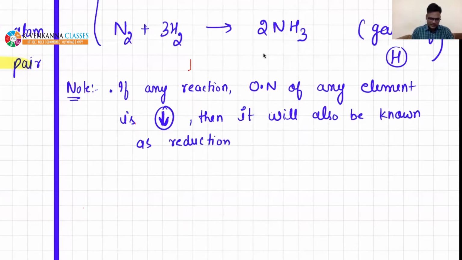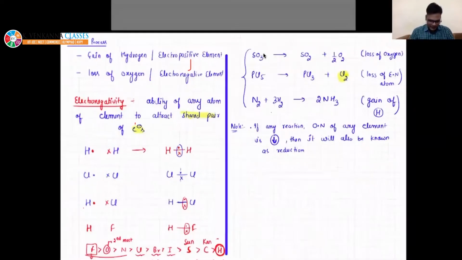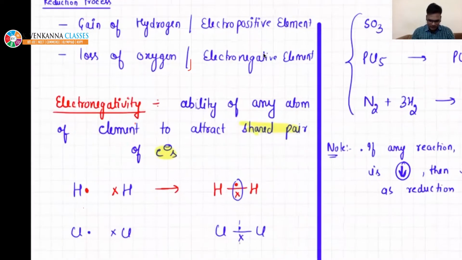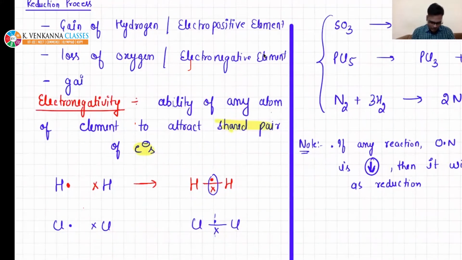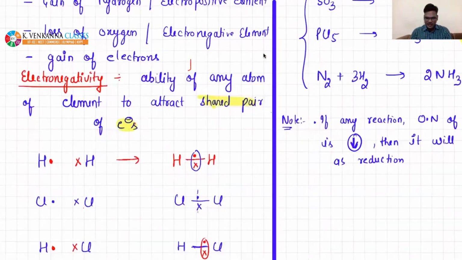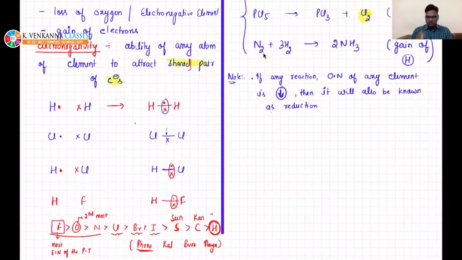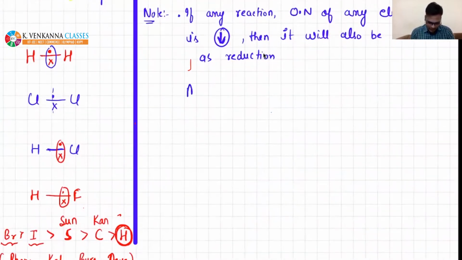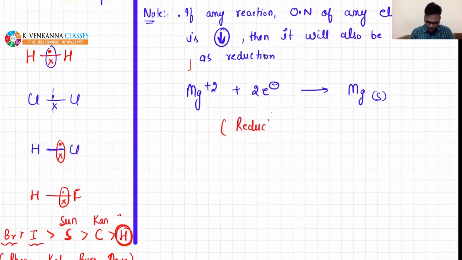Then there is also another concept. You can see I have written gain of hydrogen, loss of oxygen. I can also write gain of electrons. Gain of electrons is also termed as a reduction process. For example, Mg2+ plus 2 electrons gets converted into Mg solid. In this case, reduction of the magnesium ion is taking place.